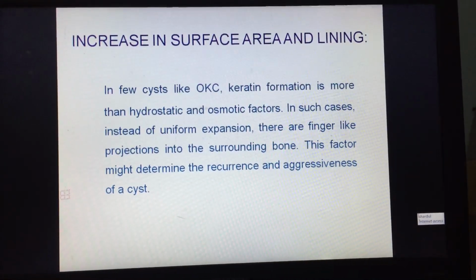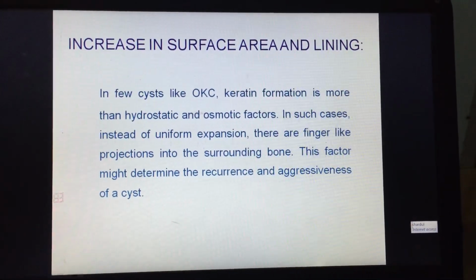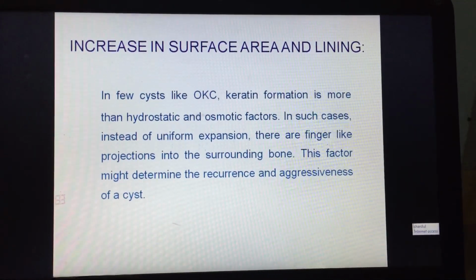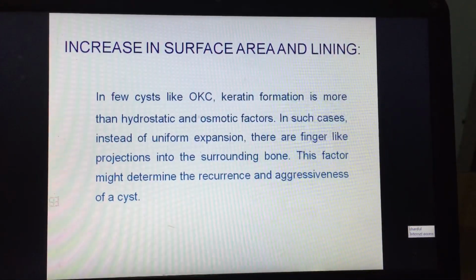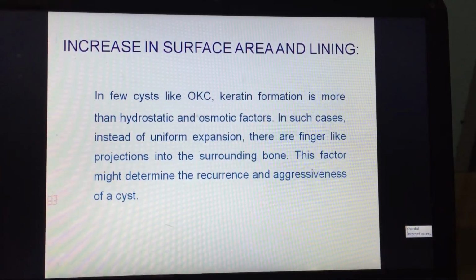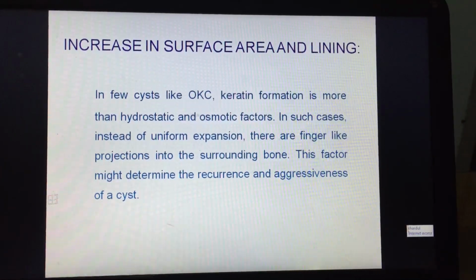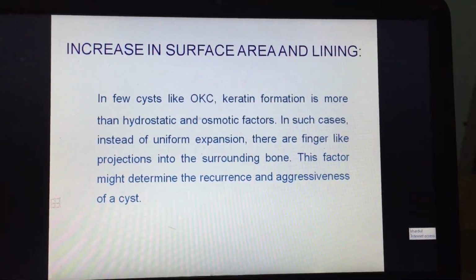Increase in surface area and lining. In a few cysts like odontogenic keratocyst, keratin formation is more than the hydrostatic and osmotic factors. In such cases, instead of uniform expansion, there are finger-like projections into the surrounding bone. This factor might determine the recurrence and aggressiveness of a cyst.